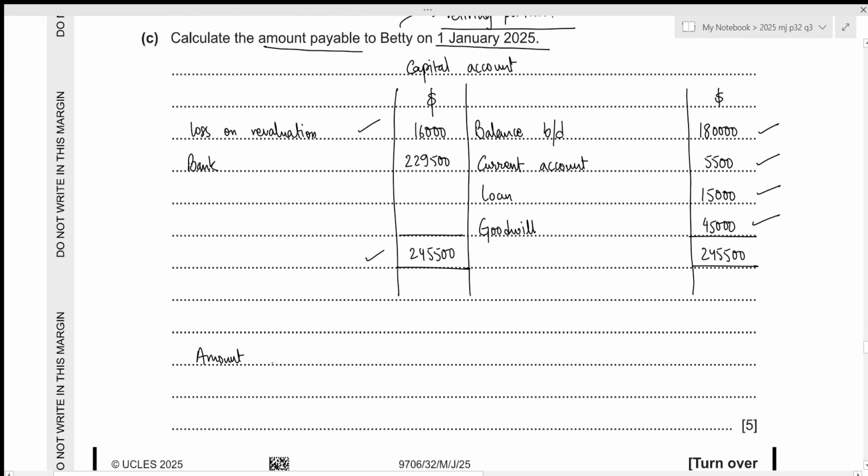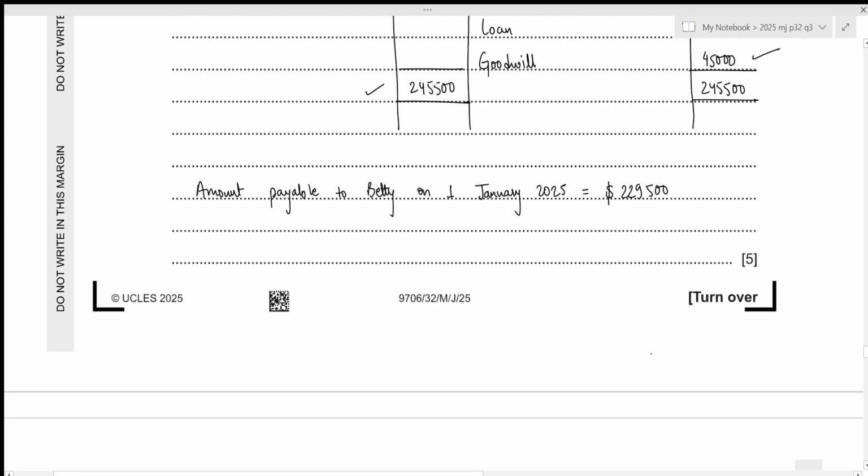Amount payable to Betty on 1st January 2025 will be 229,500. Alright, that is all for the third part. Let's move towards the next one.